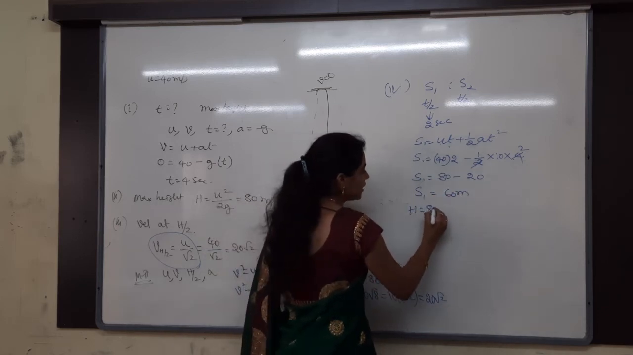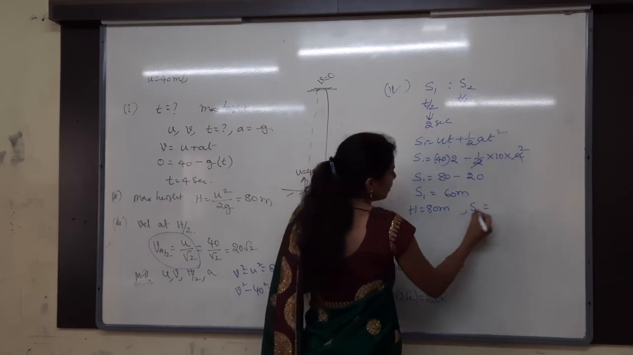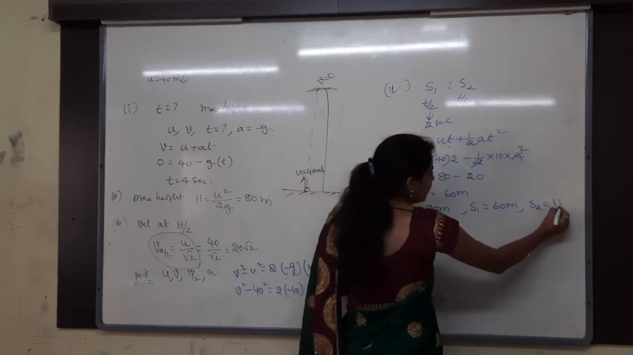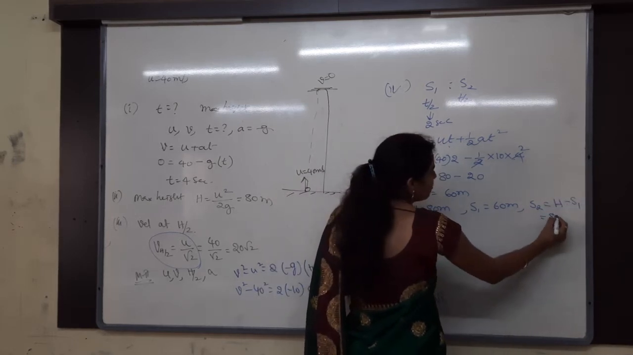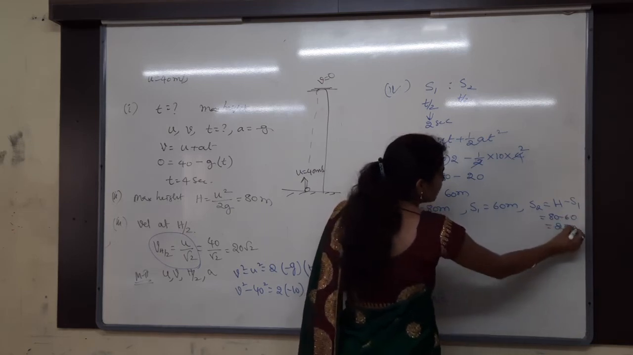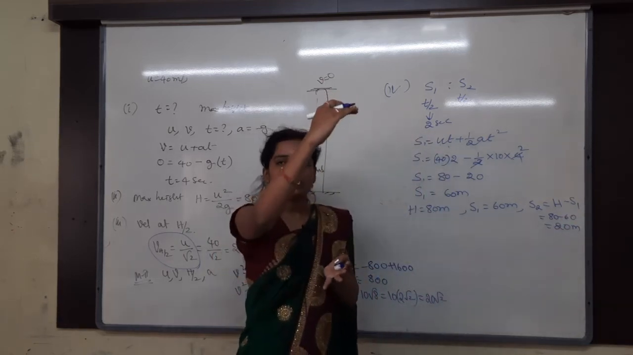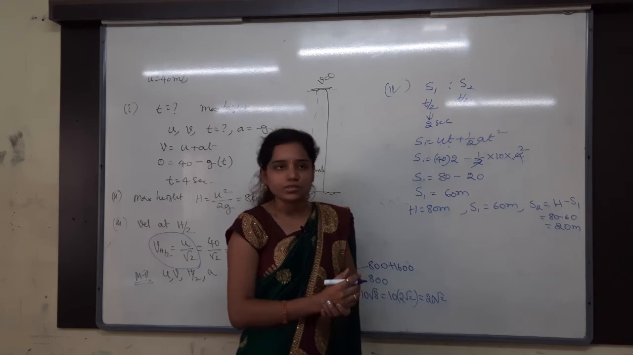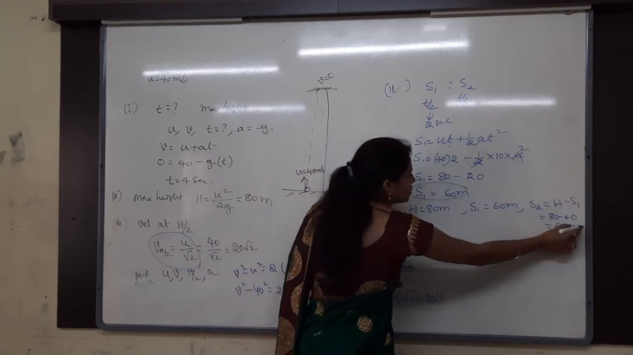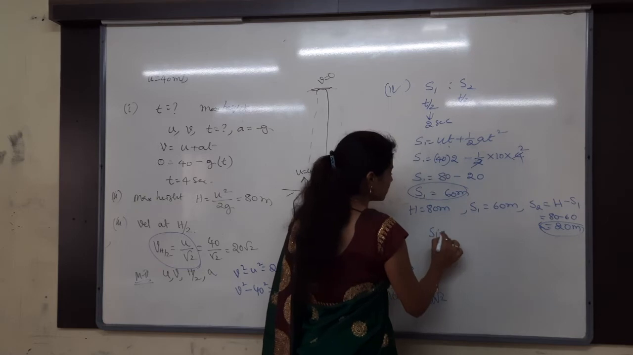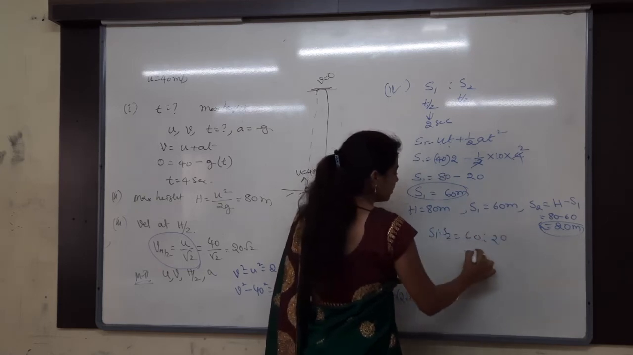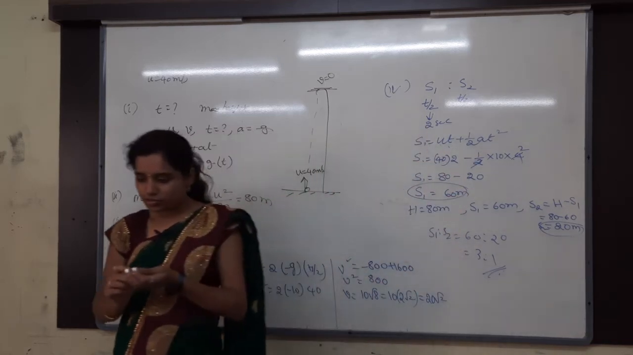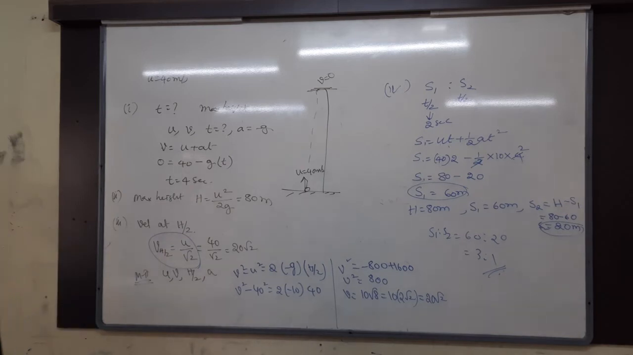Total height is 80 meters. In the first half time I got 60 meters. Then the next half will automatically be s2 is equal to h minus s1, 80 minus 60, which is 20. In the first half time it travels 60 meters, and in the remaining half time it travels 20 meters. So I got s1 and s2. Then the ratio s1 to s2 is 60 by 20, so 3:1 is the ratio. Understand it clearly in this case? Yes? Copy that. 3:1 is the correct answer.